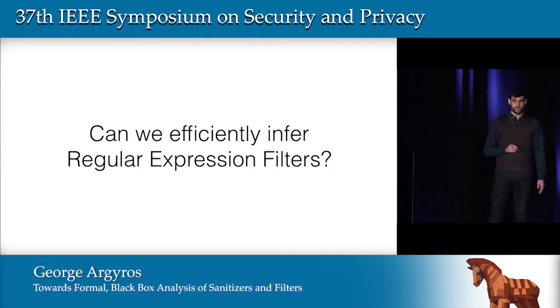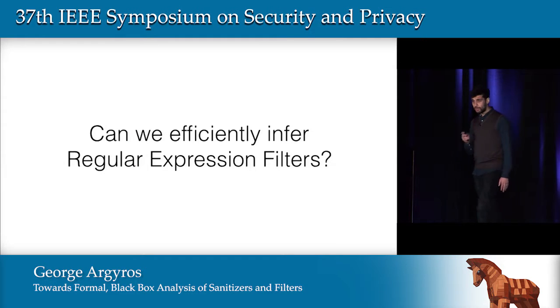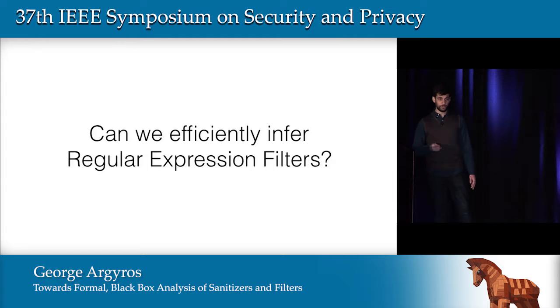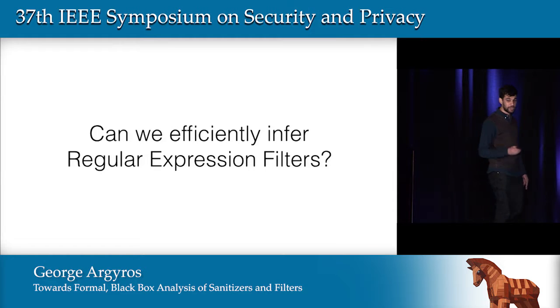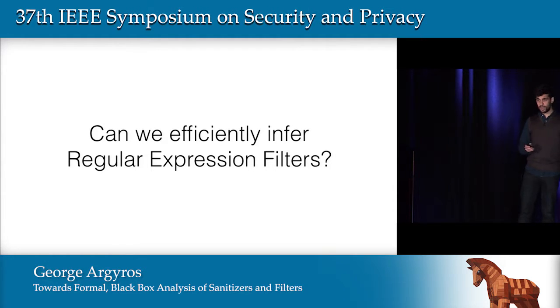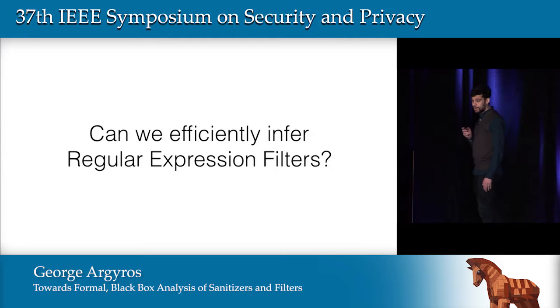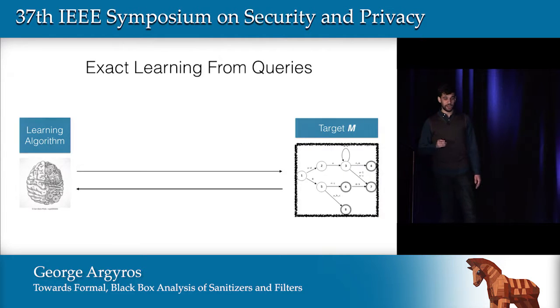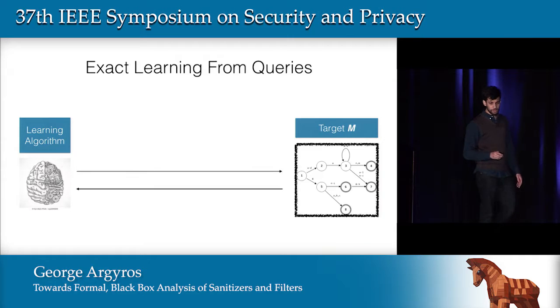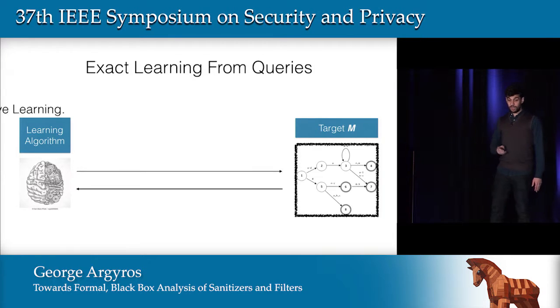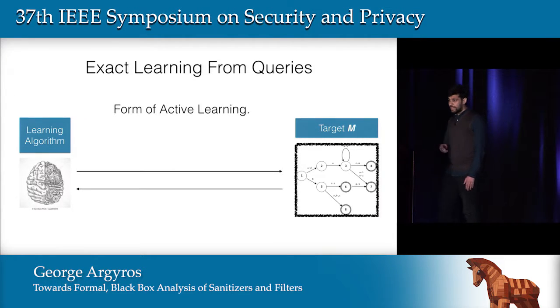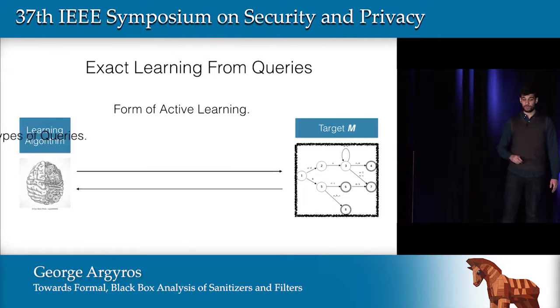So the fundamental question that we would like to address is, can we efficiently infer such a filter? Can we learn the structure of such filters by querying them? To address this question, we have to take a look at a specific learning model called exact learning from queries. It's an active learning model in which a learning algorithm is able to actively query the target machine, the target automaton, with two types of queries.